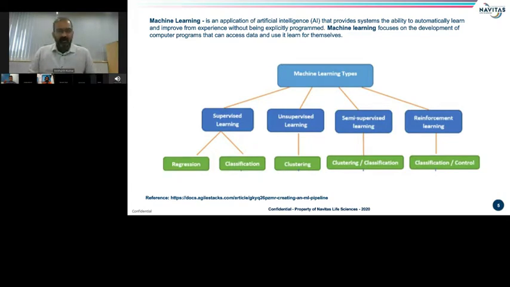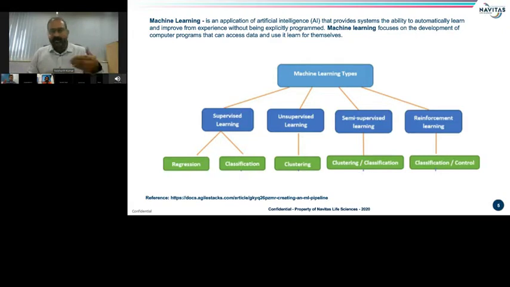It could be broadly categorized into four types. Supervised learning, which works with structured and labeled data. In supervised learning, we have an input variable and an output variable, and we use an algorithm to learn the mapping function from the input to the output. Supervised learning could be categorized into two categories here, classification and regression.